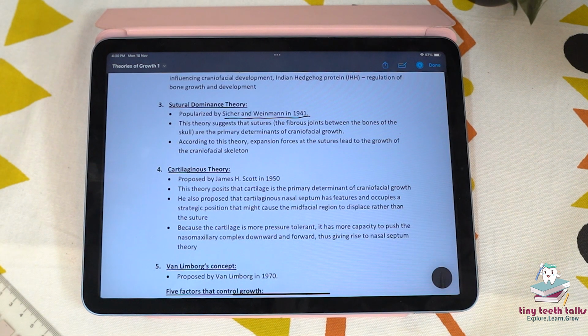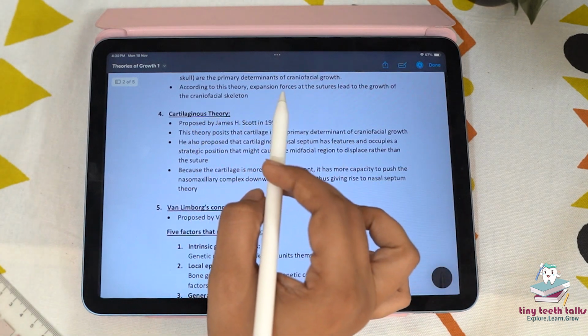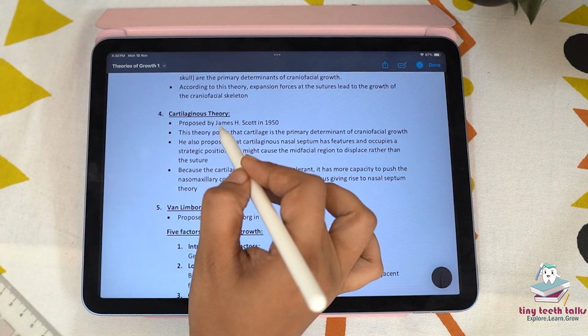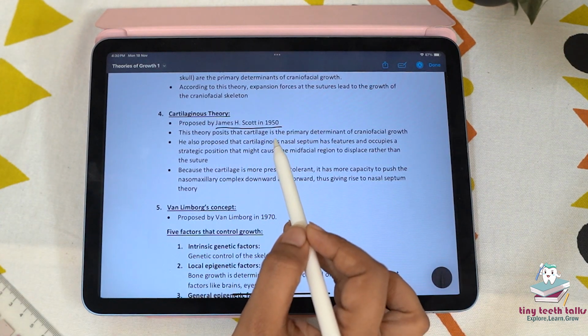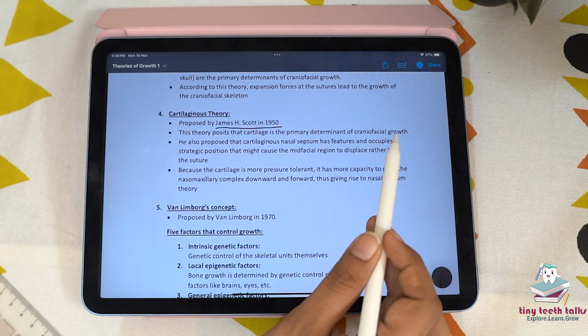But research has shown that craniofacial growth can still occur even in the absence of the sutures, indicating that other factors are also involved. Also, when a suture is transplanted from the face to an abdominal pouch, it does not grow. Then coming to the cartilaginous theory, which was proposed by James H. Scott in 1950. This theory posits that cartilage is the primary determinant of craniofacial growth.